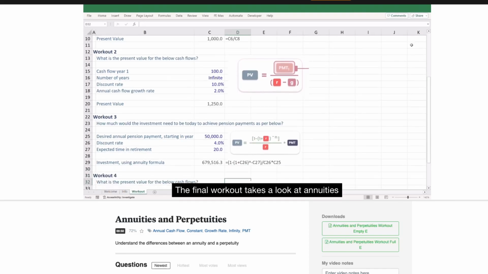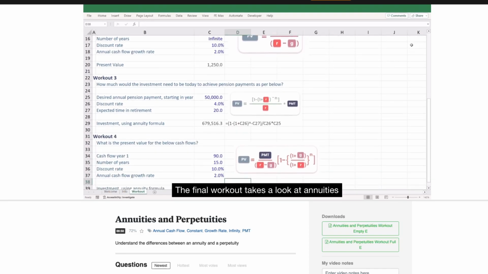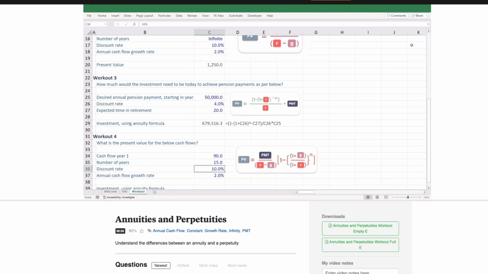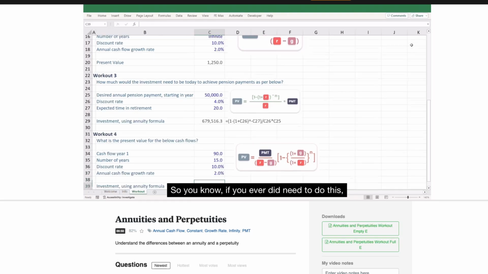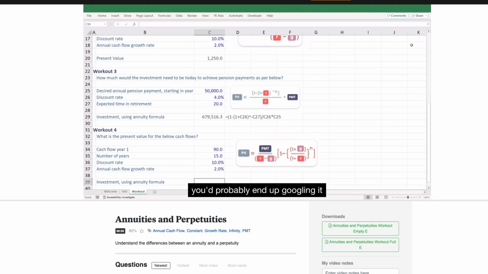The final workout takes a look at annuities, and the numbers are quite different now. And notice we've got a cash flow in year one, and again, it's careful to show it's in year one. That's what the payment wants, or that PMT wants. We've then got a limited number of years, so this is an annuity as opposed to a perpetuity. We've got a discount rate, so that would be R within the equation to the right. But we now have a growth rate, which is G. And you can see that the equation for this one is very complex. So, if you ever did need to do this, you'd probably end up Googling it or looking it up in your notes.